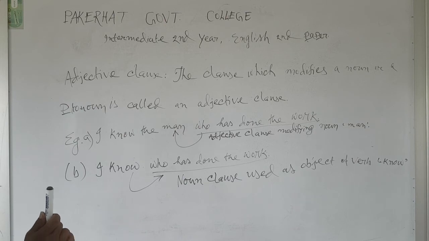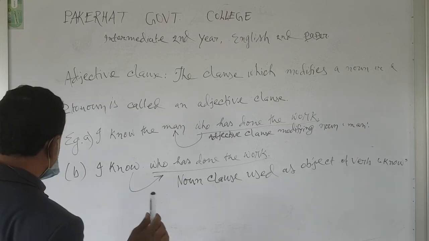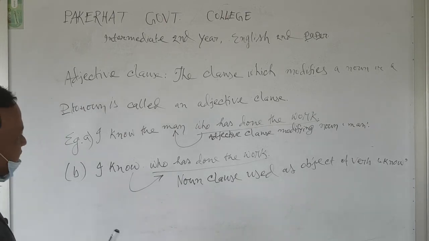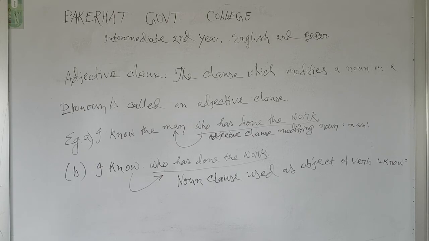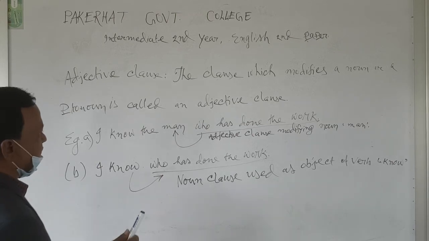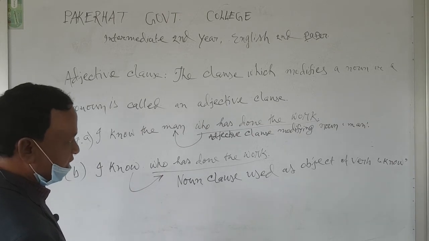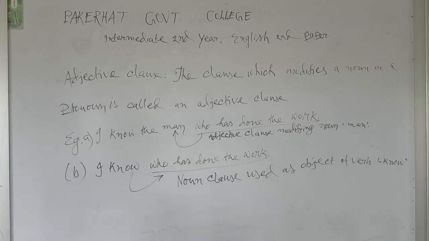The clause used in example 2, who has done the work, though it consists of the same words, is not an adjective clause. This clause is a noun clause, as it is used as the object of the transitive verb know.